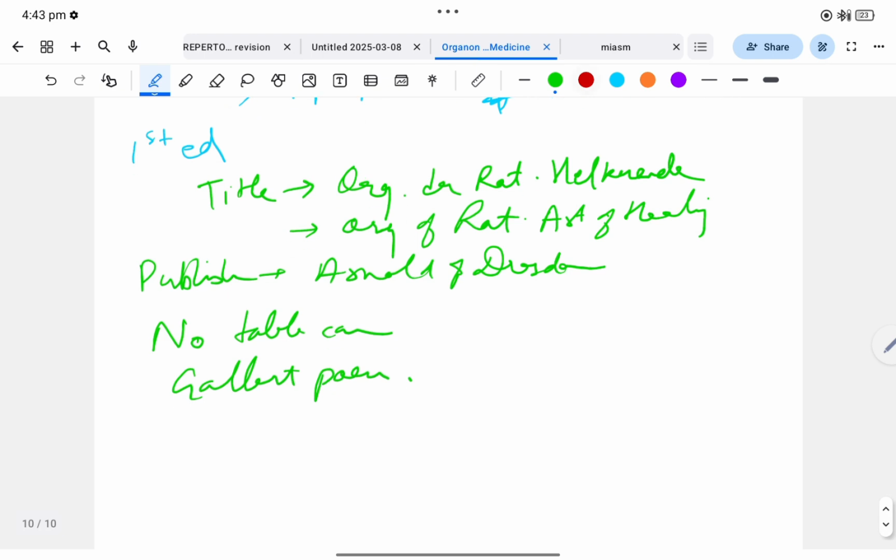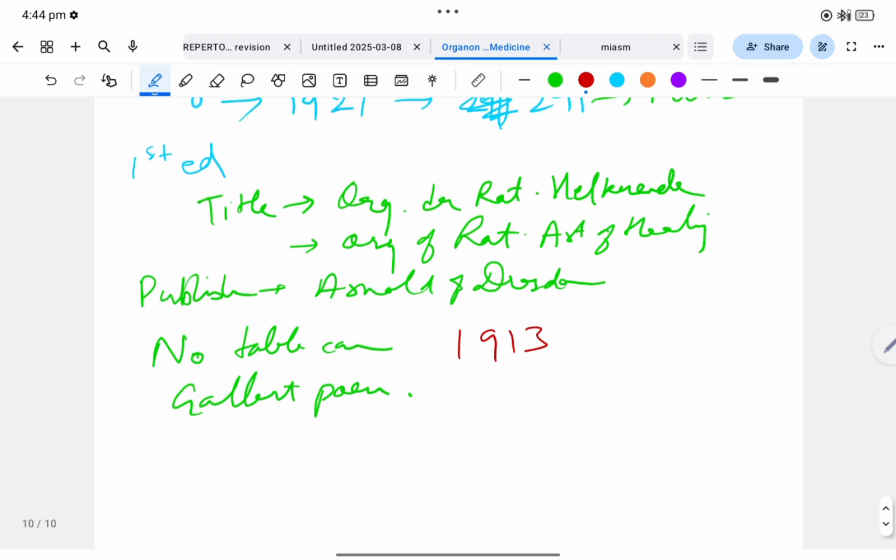And one more thing, the translation of the first edition was done in the year 1913. That first edition was the edition to be translated last, that is in 1913, because other editions had been translated before the first edition. And this was translated by C.E. Wheeler from German to English.